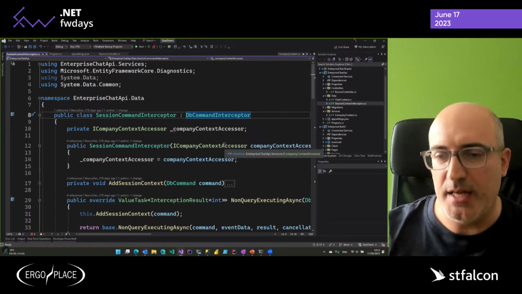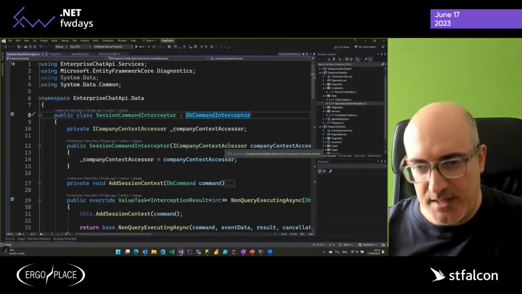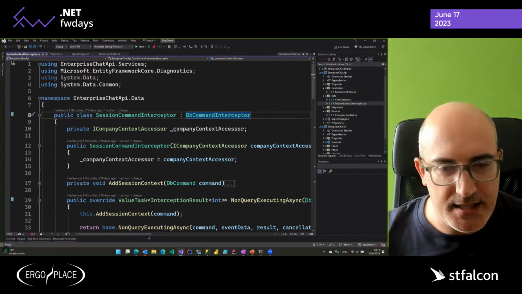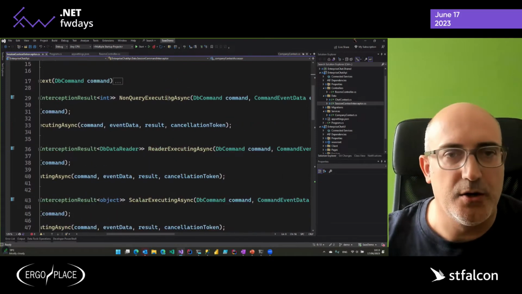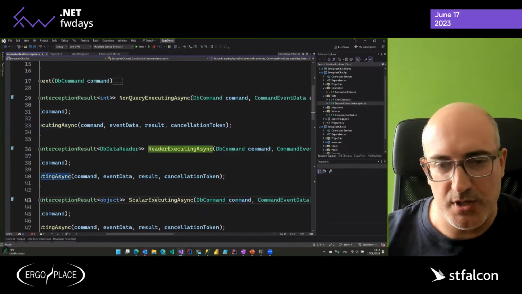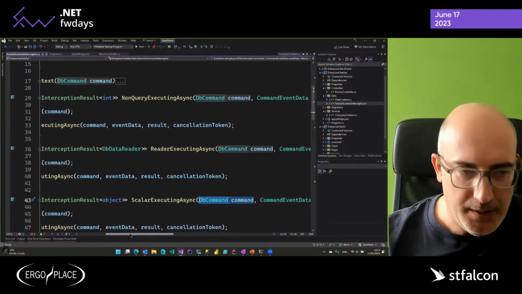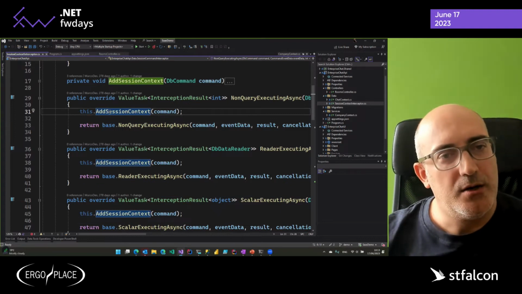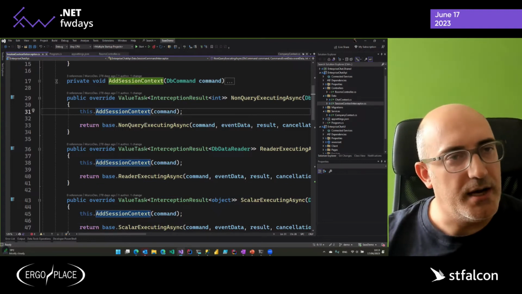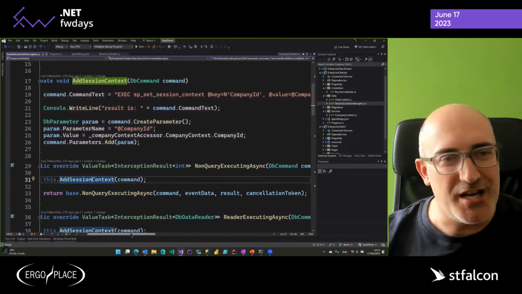So for example, you have your LINQ query. EF will parse the expression tree, generate the SQL, and just before sending it to the database, it will call one of these three methods here: NonQueryExecuting, ReaderExecuting, or ScalarExecuting, passing that DbCommand. What I'm doing here is that for each command, I'm calling this AddSessionContext, which will basically do a little bit of control against SQL injection.